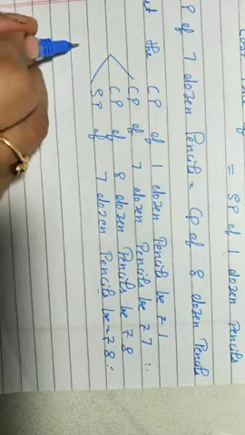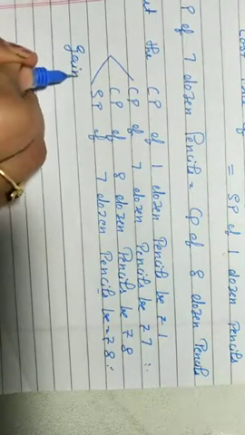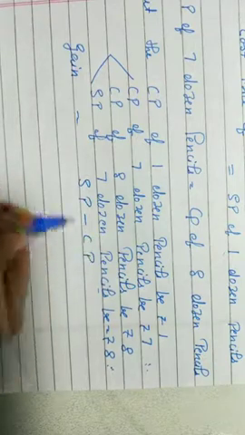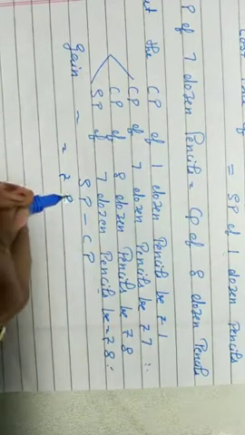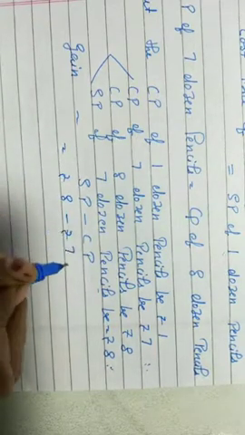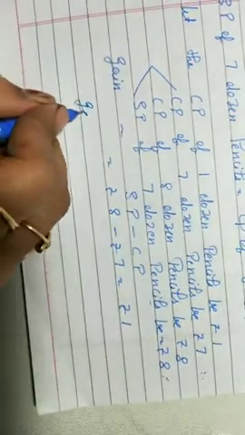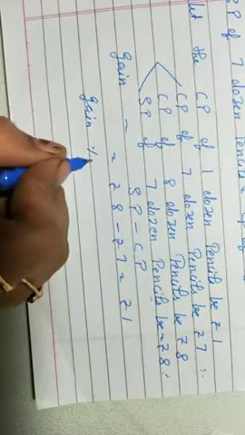Now gain on selling 7 dozen pencils is SP minus CP. Here SP is rupees 8 and CP is rupees 7. Then gain will be rupees 1. Same as the previous question, we will find our gain percent.